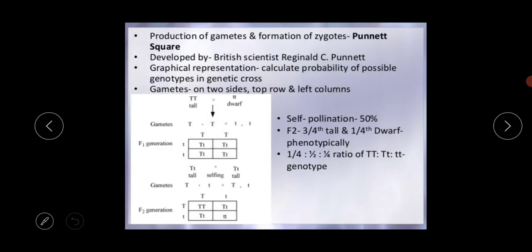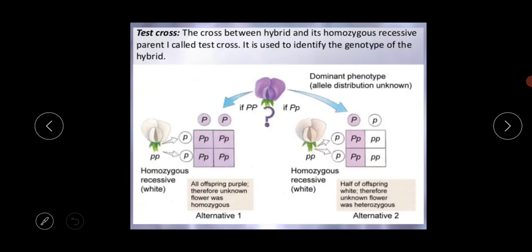Next is the production of gametes and formation of zygotes, that's called the Punnett square. It was developed by the British scientist R. C. Punnett, and this is the graphical representation through which it calculates the probability of possible genotypes and phenotypes in the genetic cross, okay. So in the self-pollinated F2, it is 3/4 tall and 1/4 dwarf phenotypically, okay, and the genotype is 1:2:1. So this is the conclusion of Mendel's monohybrid cross.